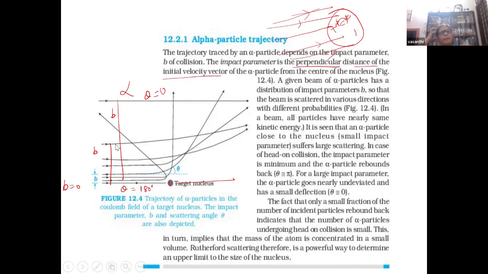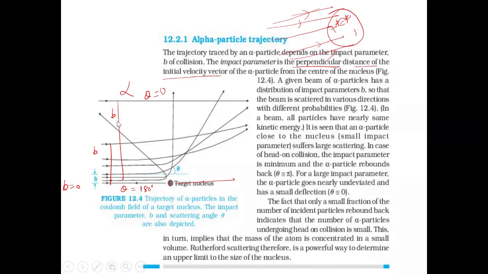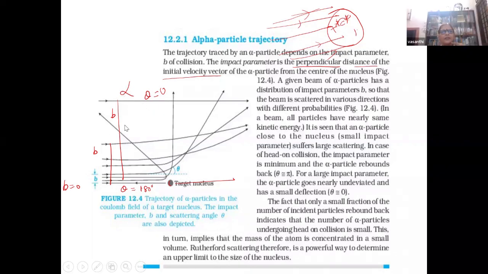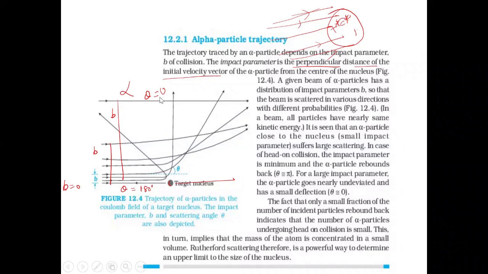So if the impact parameter is large, what is the relation between B and theta? If B is very large, what will be theta? If the alpha particles are very, very far away from the target nucleus, what is theta? They don't undergo any scattering, isn't it? Theta is 0. Correct? Am I correct?